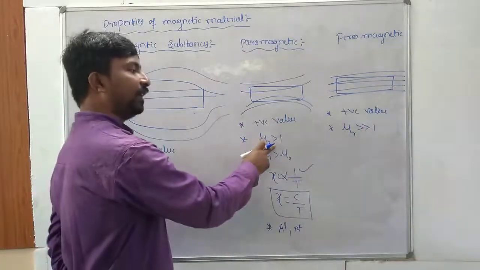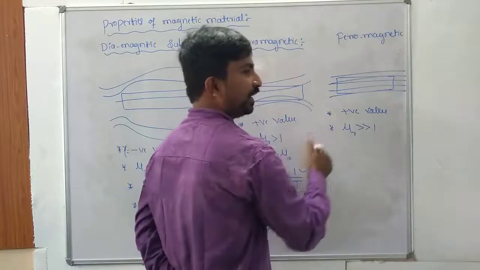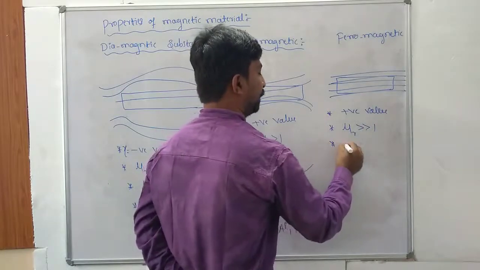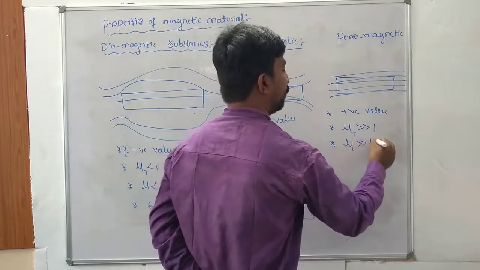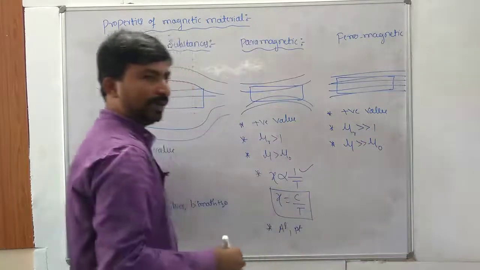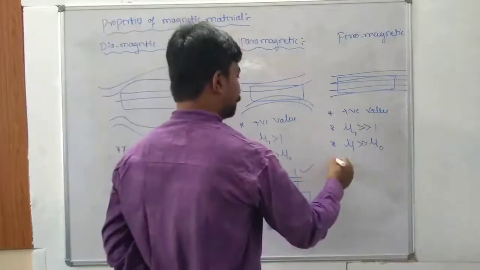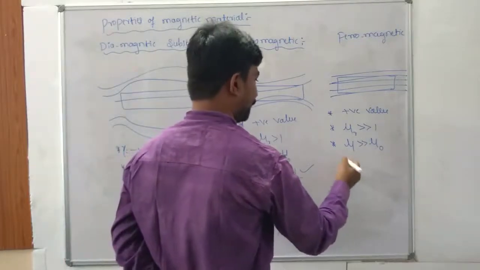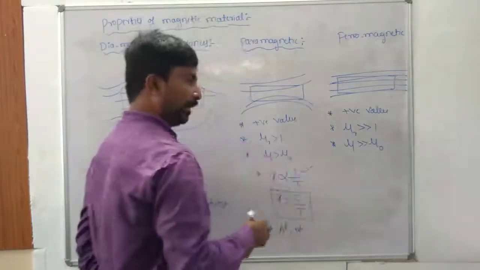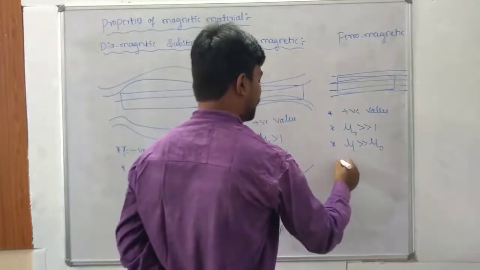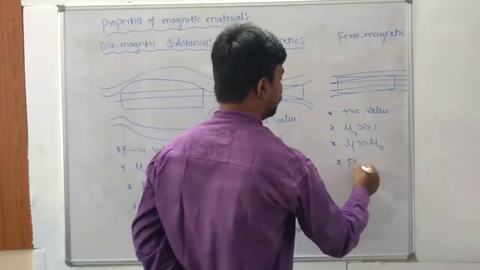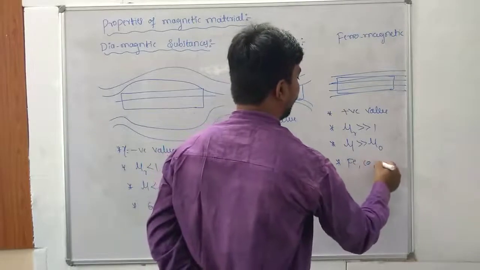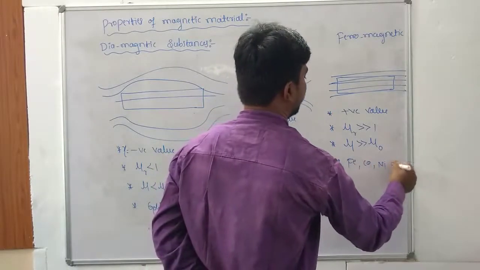In paramagnetic material it is only greater than 1, but here it is much greater than 1, and the permeability mu is much greater than the permeability of the vacuum. Next, it obeys the Curie's temperature. The best examples for ferromagnetic material are iron, cobalt, nickel, and so on.